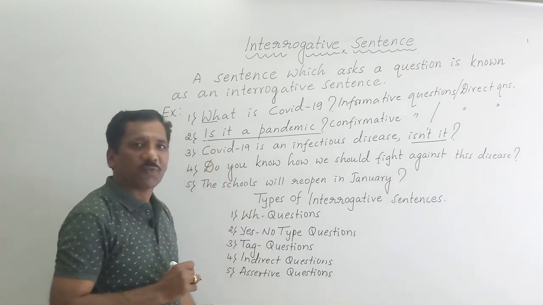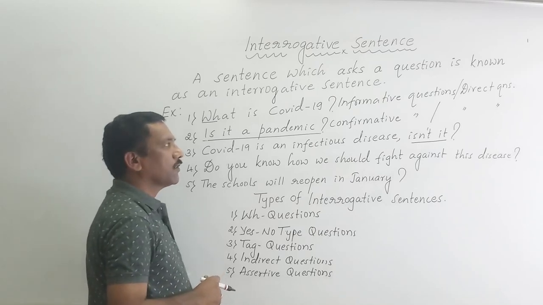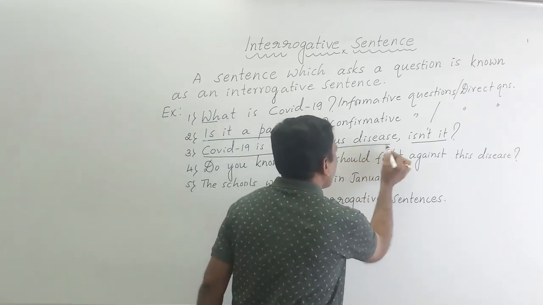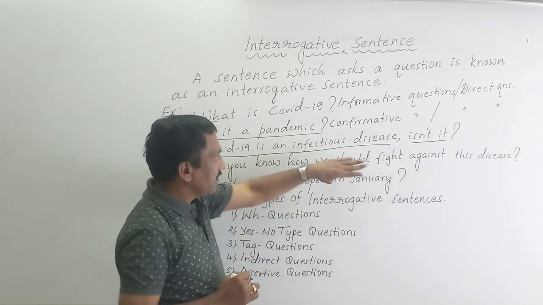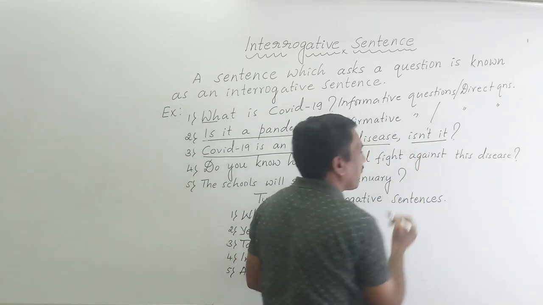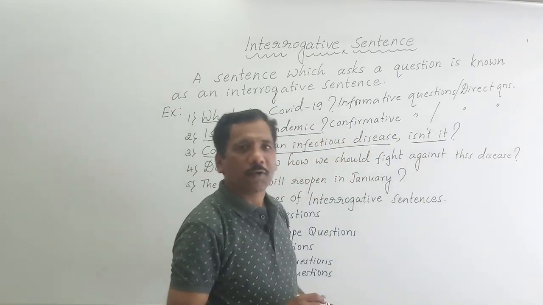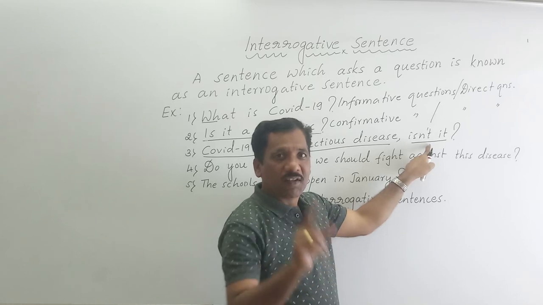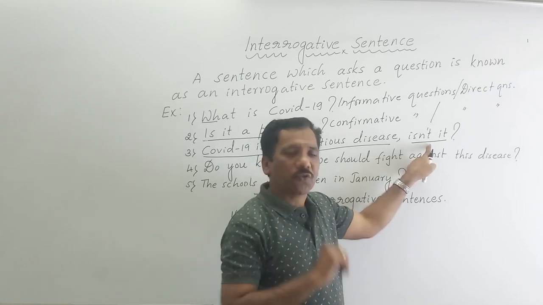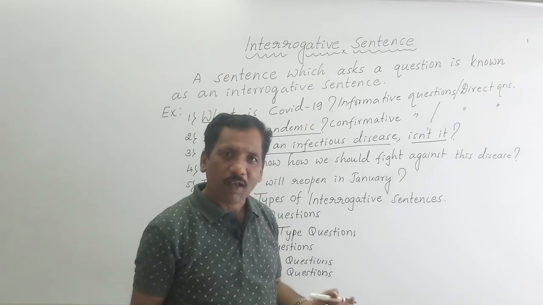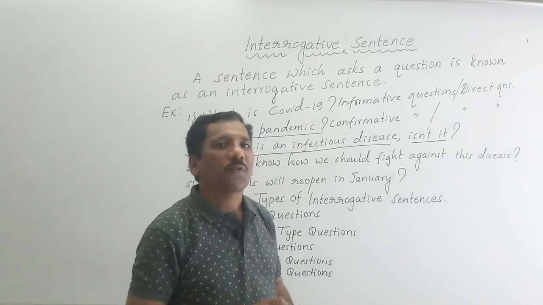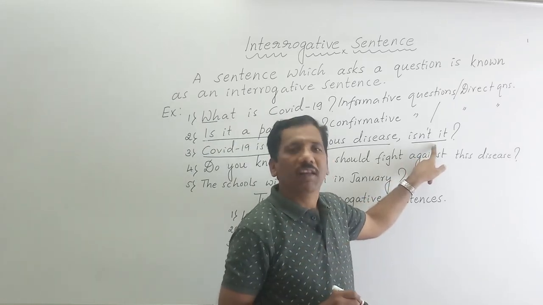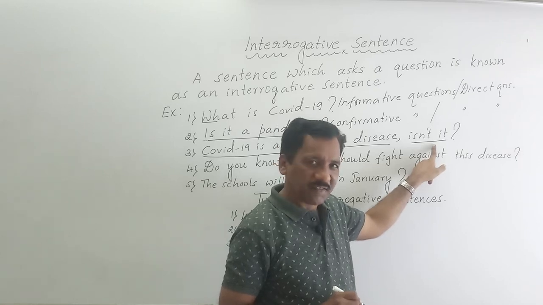Third example is very interesting. COVID-19 is an infectious disease, isn't it? See, COVID-19 is an infectious disease. This is a statement, but ends with a question. What kind of question? It's a short question which is used at the end of statement. This question is called tag question. Tag questions are also called tail questions. Why are they used? They are used to draw the attention of a listener or reader.